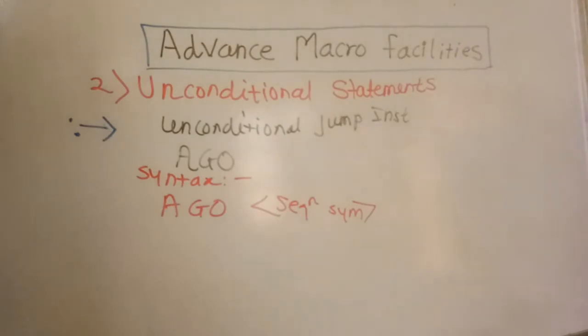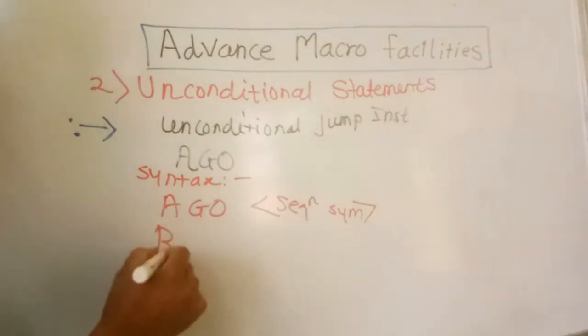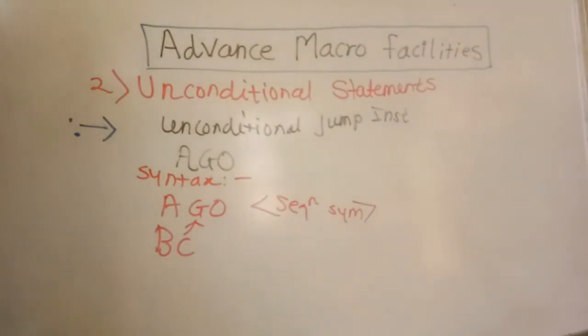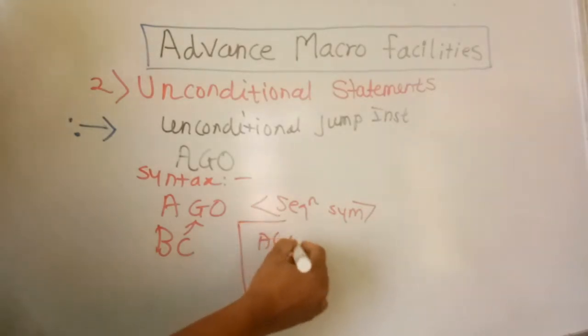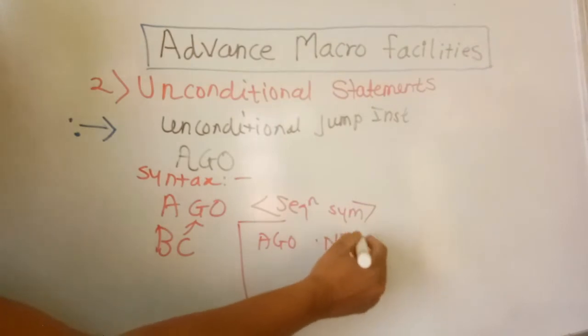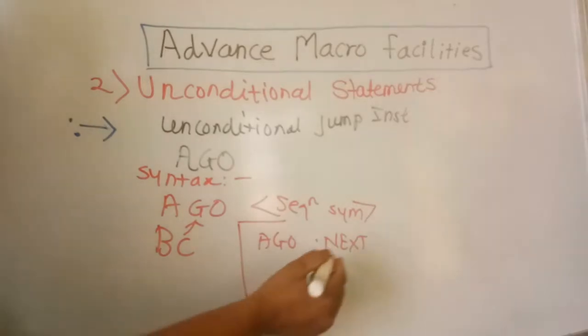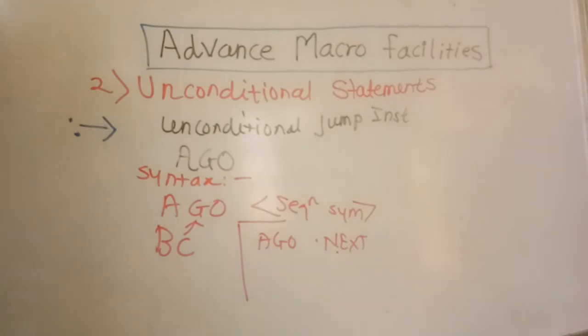At the time of expansion, it is replaced with the BC statement, when the branching condition occurs. For example, AGO .NEXT. What does it mean? The execution control transfers to the sequencing symbol .NEXT defined in